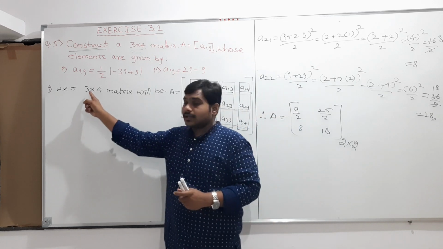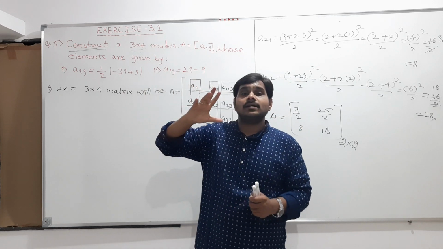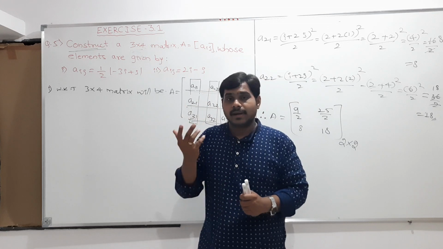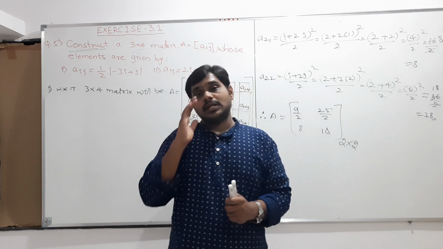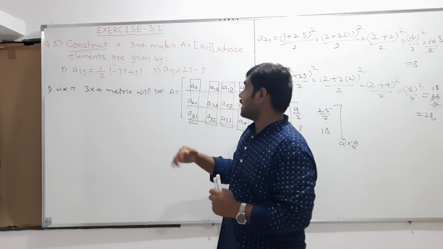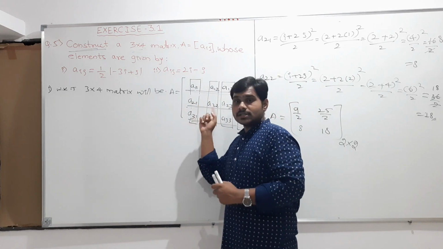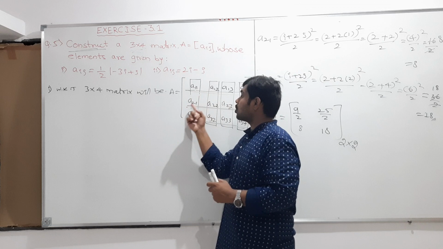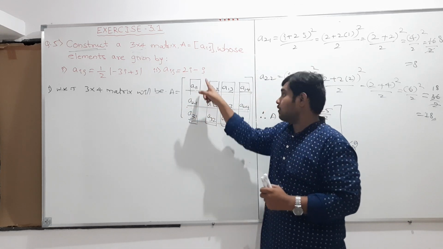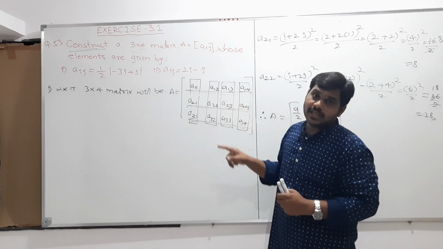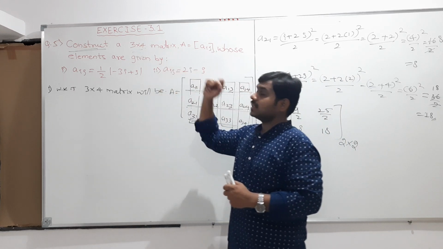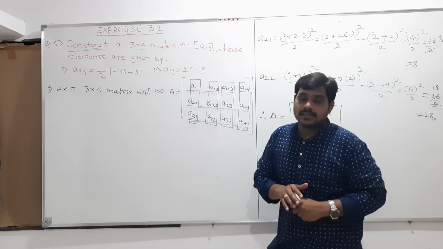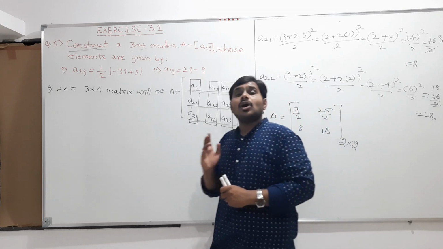It means that 3 cross 4 indicates that if I want to construct a matrix of order 3 cross 4, then in my mind I should imagine that there should be 3 rows, that is 3 horizontal lines, and 4 vertical lines, that is 4 columns. Like this we should think. For that purpose they are giving the order of the matrix. So that is the application of the order of the matrix.